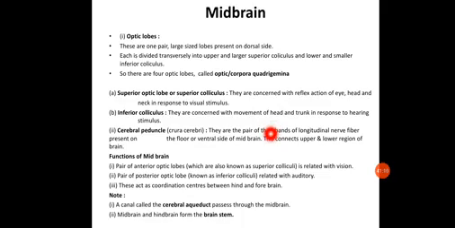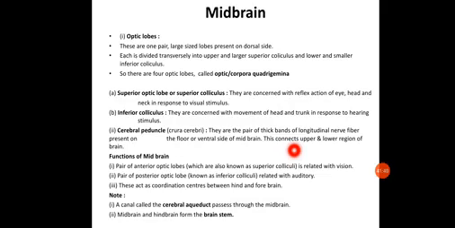Okay. Next part of the midbrain is the cerebral peduncle, also called crura cerebri. The cerebral peduncles are a pair of thick bands of longitudinal nerve fibers present on the floor of the ventral side of the midbrain. This connects the upper and lower regions of the brain.